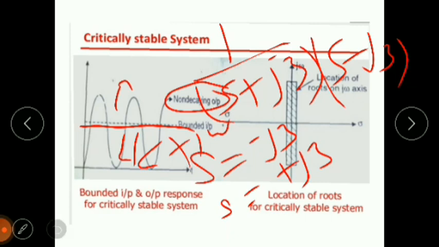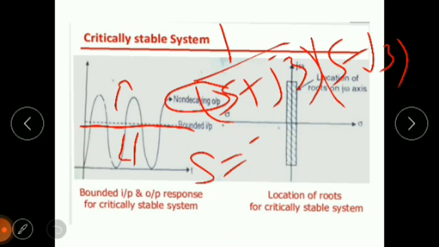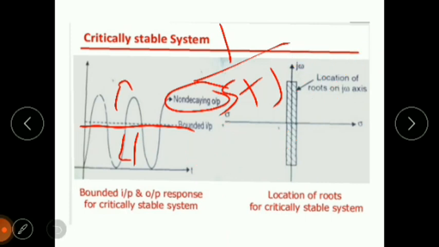So this is our j omega axis, and we have these two poles. This is j omega, this is sigma.